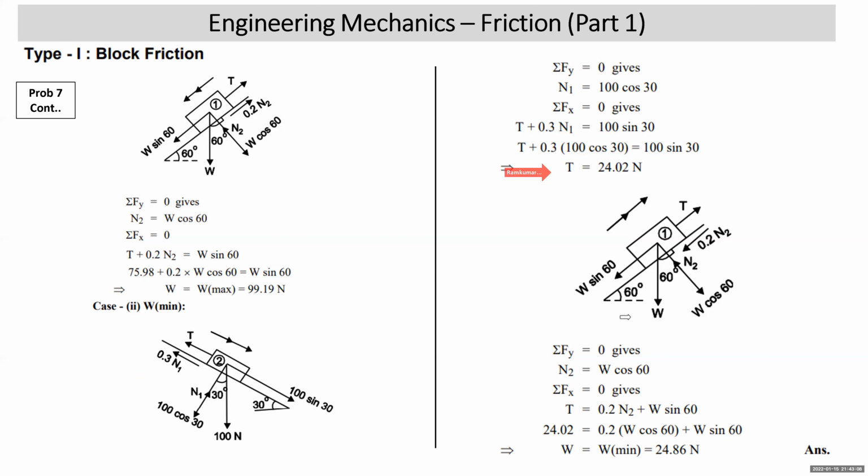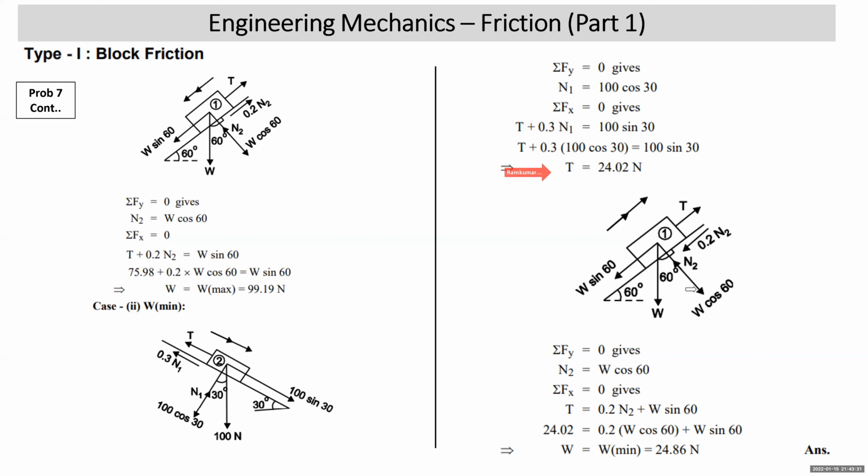Then we draw the FBD of block 1. When we draw the FBD of block 1, weight W is vertically down, the plane is making 60 with the horizontal, and the normal reaction makes 60 with the vertical. All right, we resolve W, W cos, W sin. Impending motion is up the plane, friction will act down the plane. Tension T is away from the body.